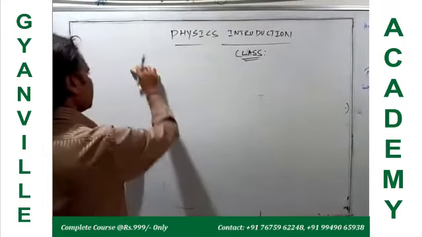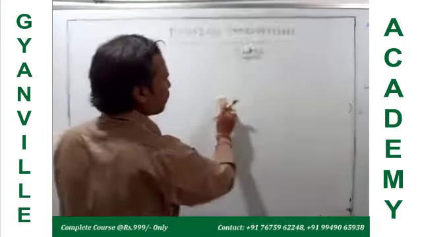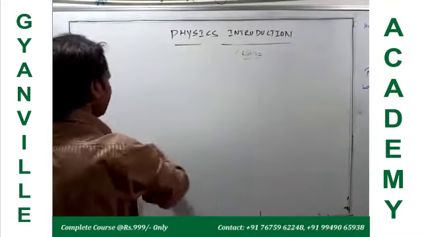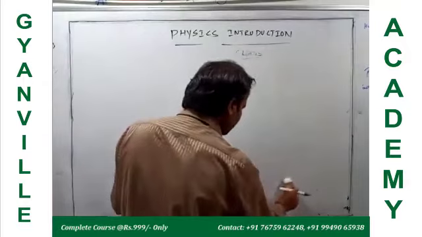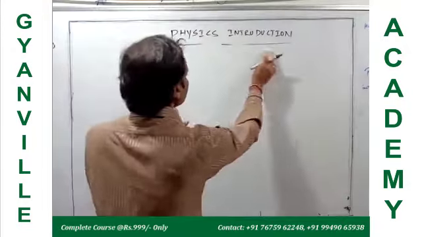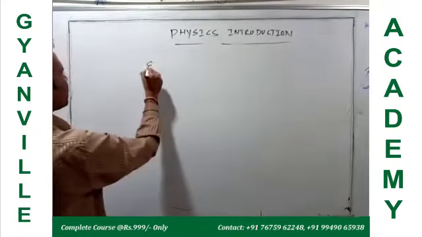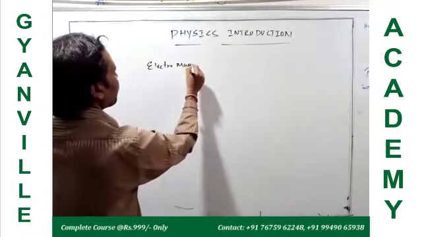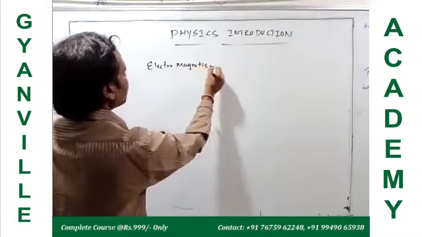And the other main, core branch of physics is electricity. That should be called electromagnetism. So electromagnetism is a branch of physics.